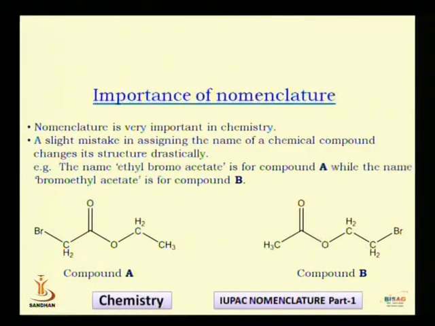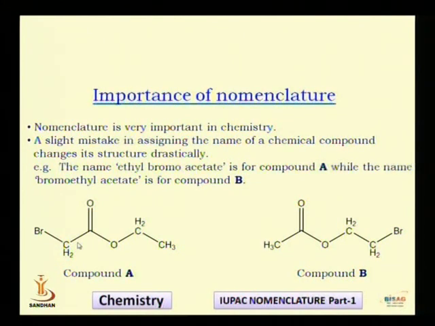See, as I told you, the importance of nomenclature: you can see over here there are two compounds. This is compound A, this is compound B. Now see, suppose I give the name to the compound as ethyl bromoacetate. You will see over here that the name is ethyl bromoacetate. So when I say that it is ethyl bromoacetate, the structure will be compound A.